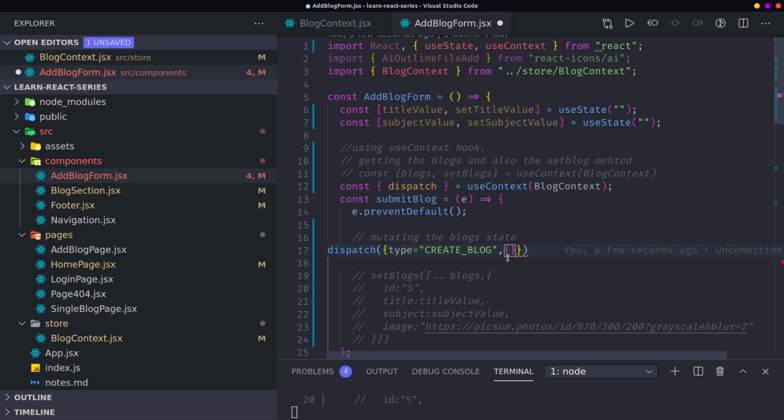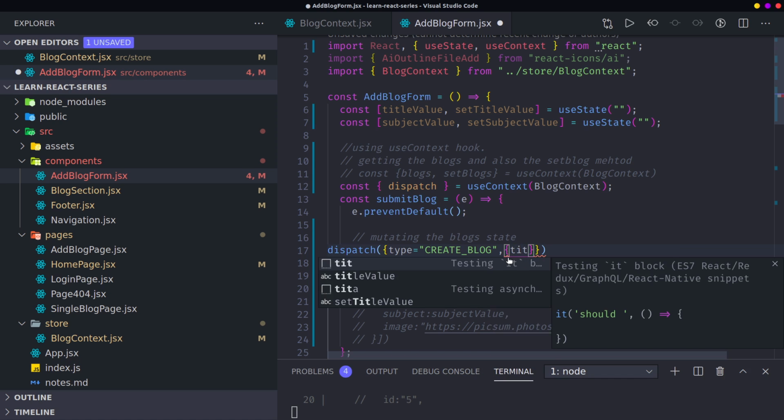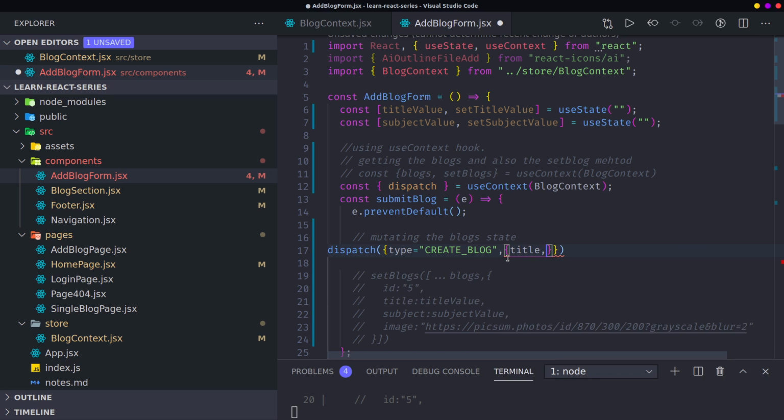Containing the title together. Title here, comma, and also the value, so the subject. Yeah, that subject. Is there an error here? Oh, the type.